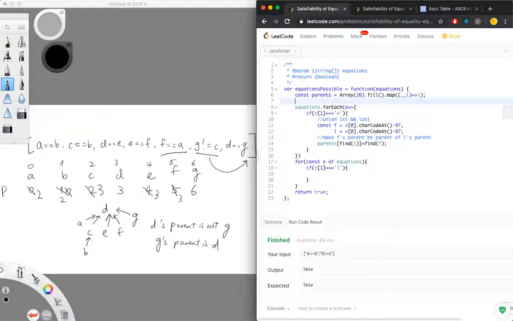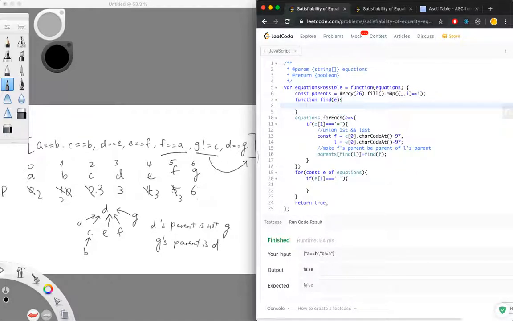Okay, so let us write the helper function, which is find, and take in a, let's say E. This is a depth first search method. As long as the value and the index do not match, we need to keep seeking.